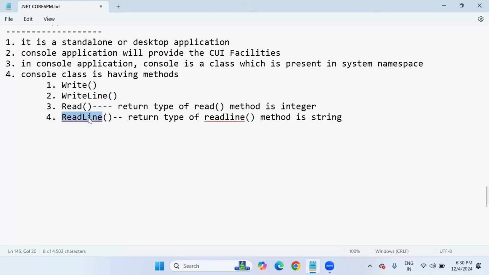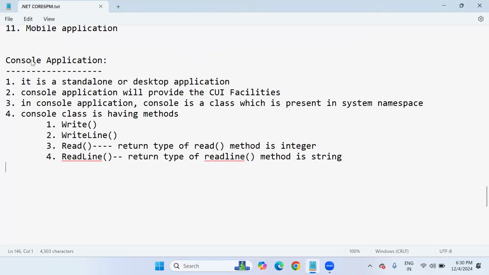Because readline will read all the characters at once in string format, whereas read will read one character at a time, and that too internally through the character's ASCII number. So this is the complete theoretical part that we completed. Let's begin the console application creation using C#.NET with Visual Studio.